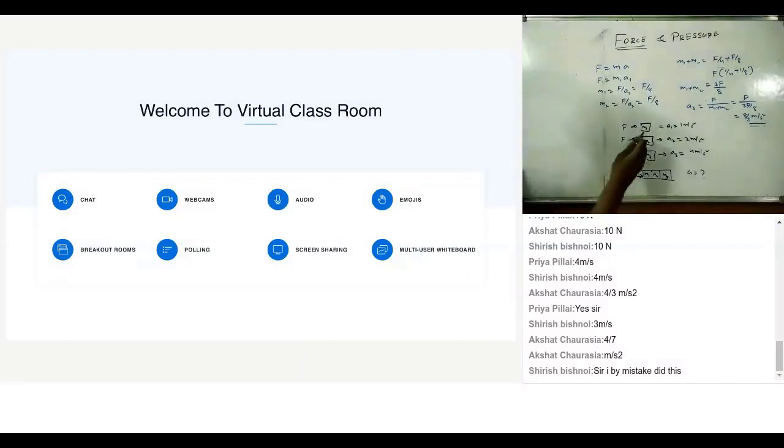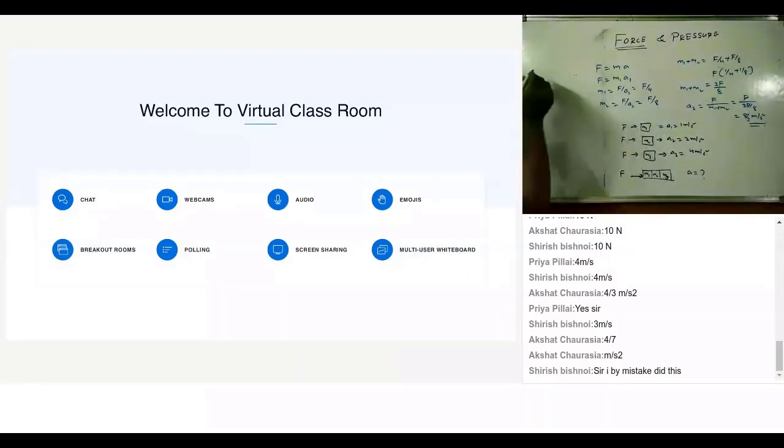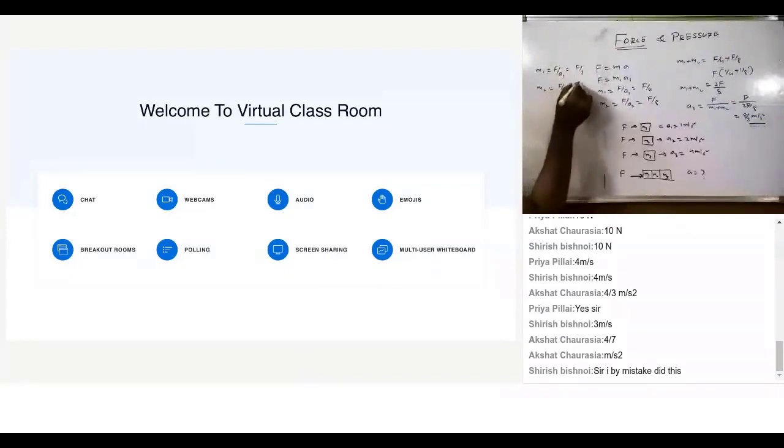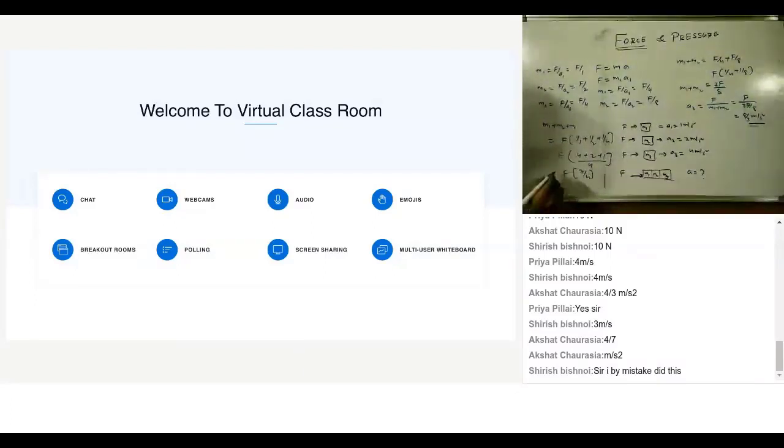So what is m1 equal to? F by a1, that is F by 1. What is m2 equal to? F by a2, that is equal to F by 2. What is m3 equal to? F by a3, that is equal to F by 4. So what is m1 plus m2 plus m3? I'll take F common: 1 by 1 plus 1 by 2 plus 1 by 4. What is the LCM of 1, 2 and 4? I can write it as 4. 4 ones are 4, 2 twos are 4, 1. So what am I getting? 7 by 4 F.